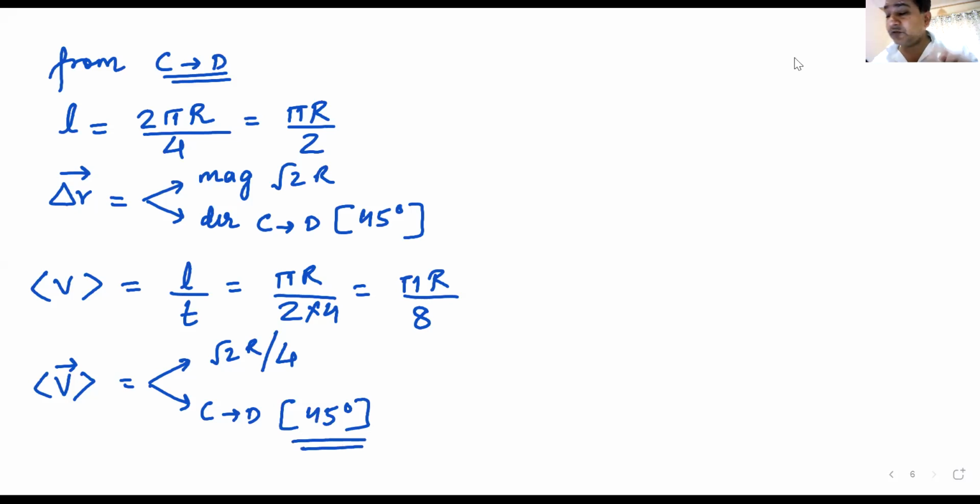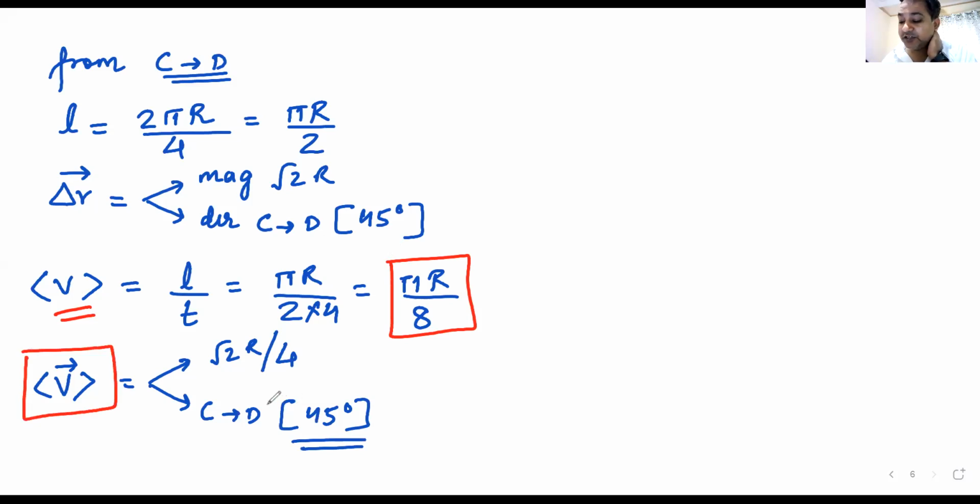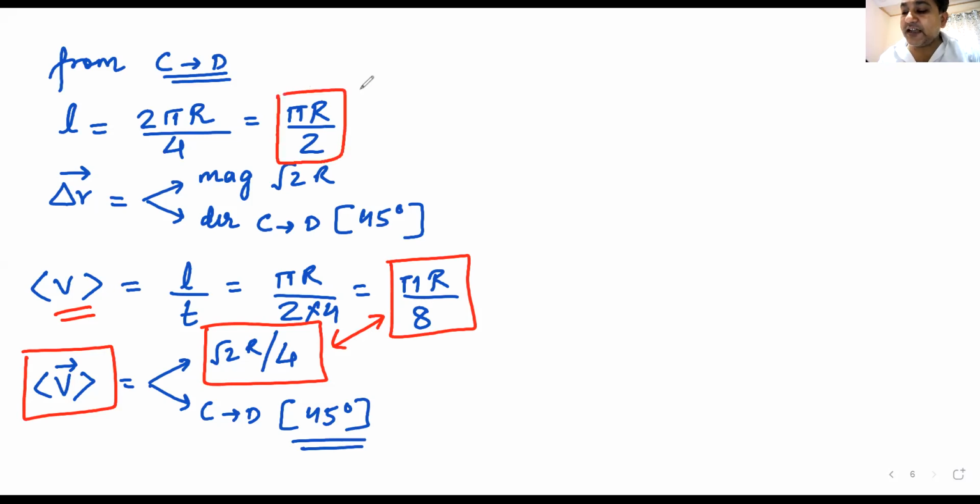Now, why did we do this? So that we understand. See, average speed is pi r by 8. Look at average velocity. It is root 2 r by 4. There is no relation between this quantity and this quantity. Average speed is entirely different. Average velocity is entirely different. Total distance is entirely different. Magnitude of displacement is entirely different.